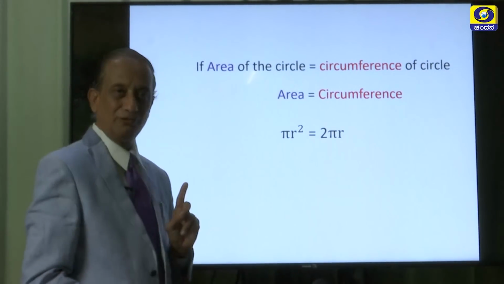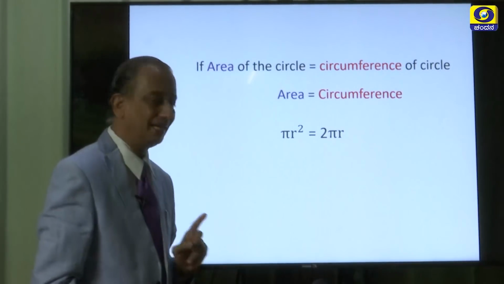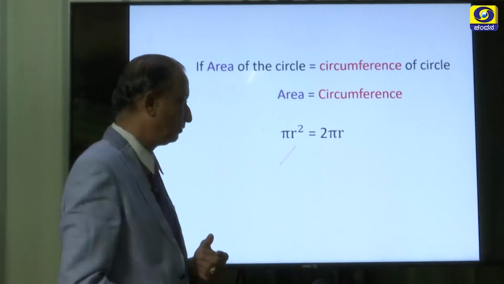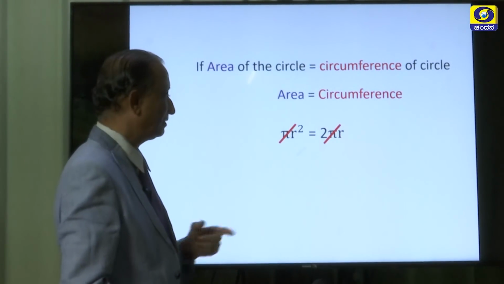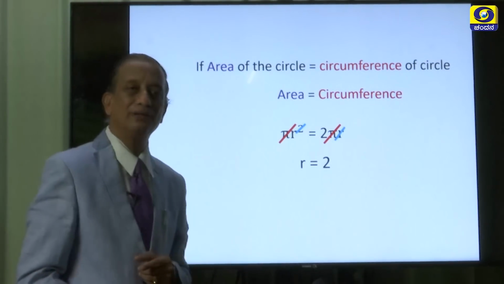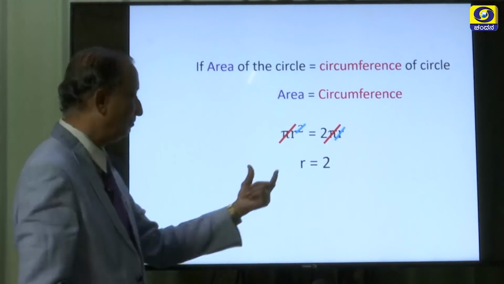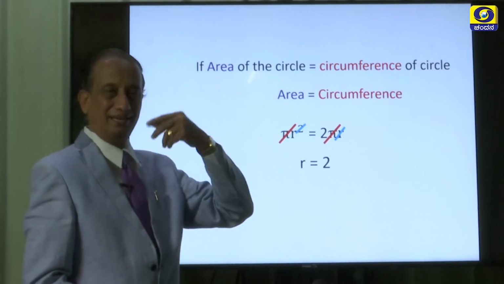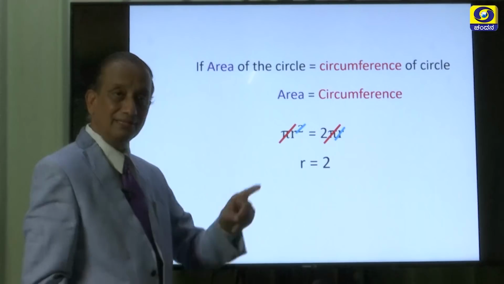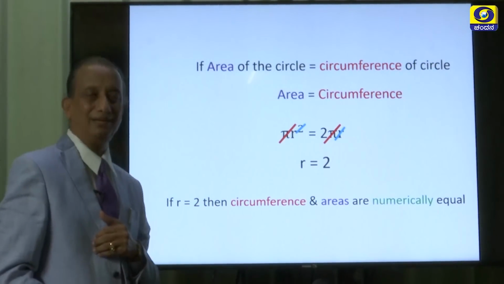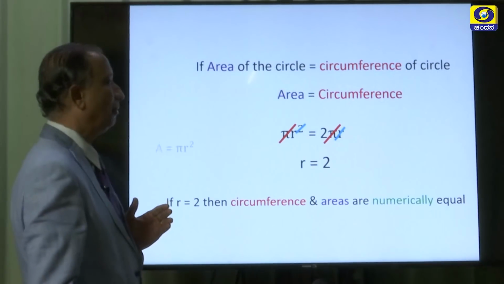You know, just now we understood pi r square as the area and 2 pi r as the circumference. So, pi r square is equal to 2 pi r. So, pi got cancelled, and this square and this r got cancelled, and r is equal to 2. So, if the radius of a circle is 2 units, then the area and the circumference will be numerically equal. This is one additional point for you.